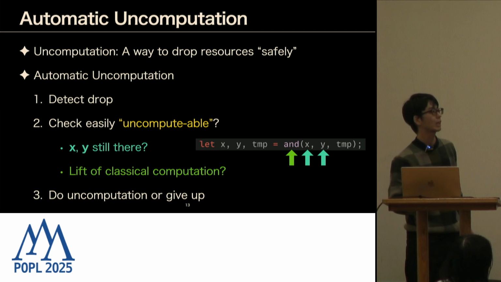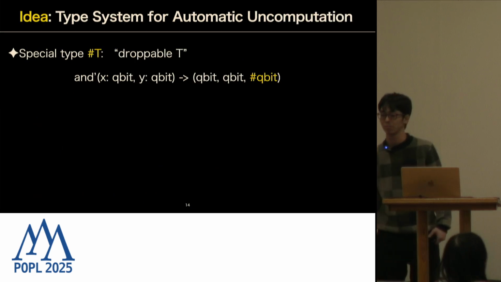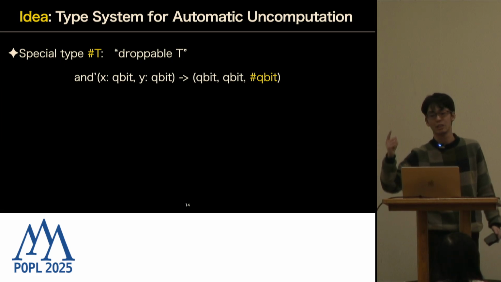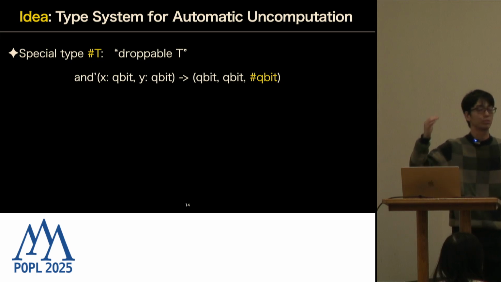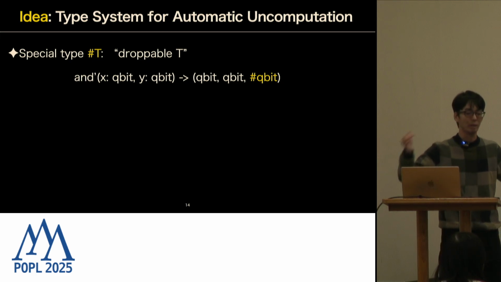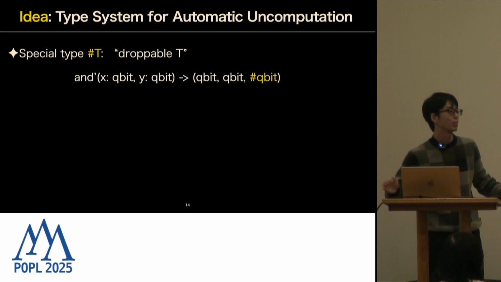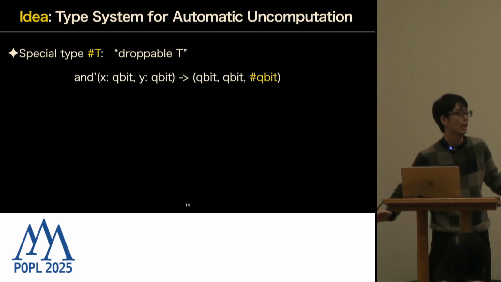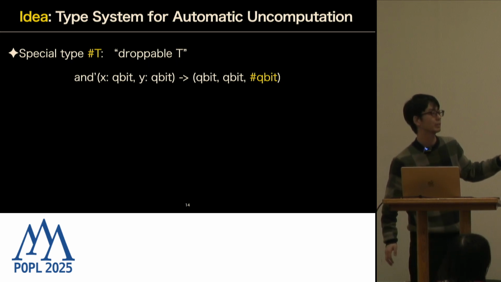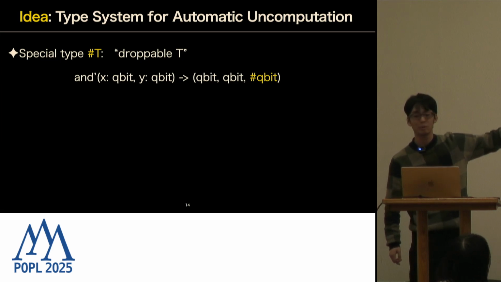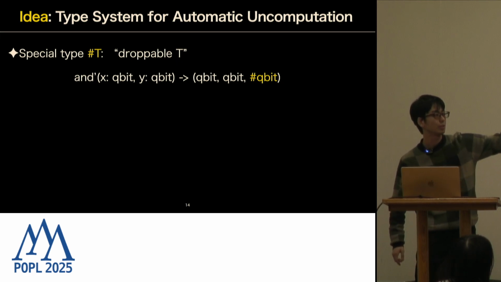To make a type system for this automatic uncomputation, we introduce a special type, sharp D, which means that you can drop something. It has to be essentially linear, but in some way you can drop it. What we expect in the type system is that we can implement this AND prime, which takes 2 qubits and returns another qubit, which is droppable.